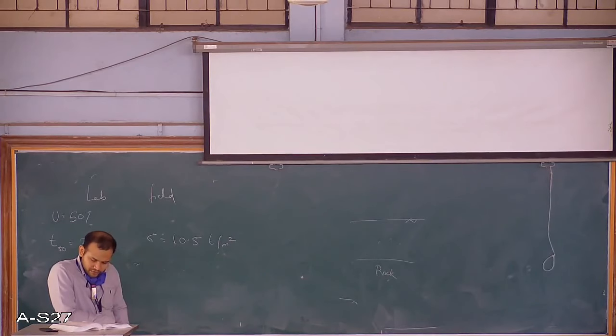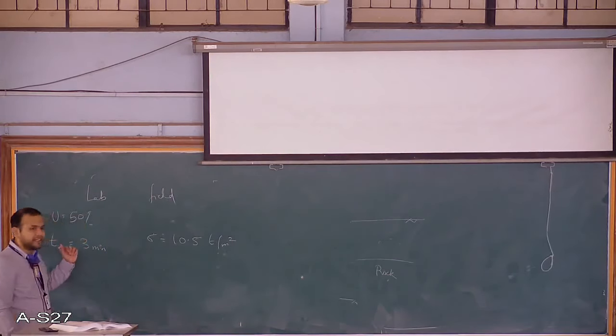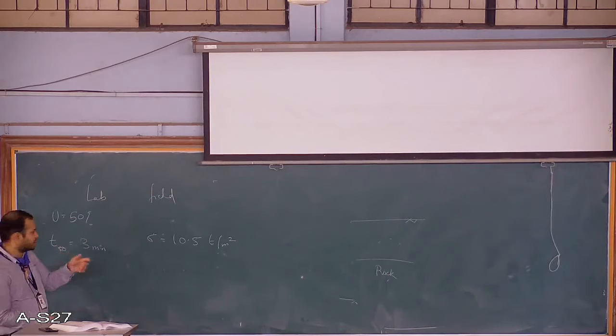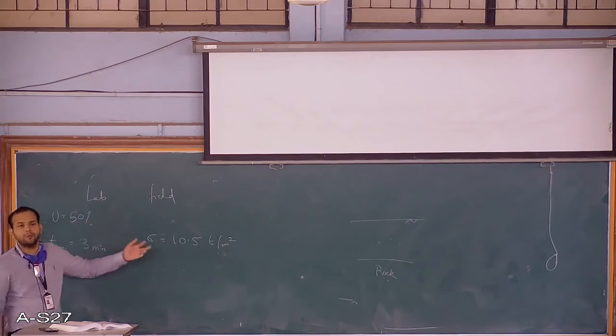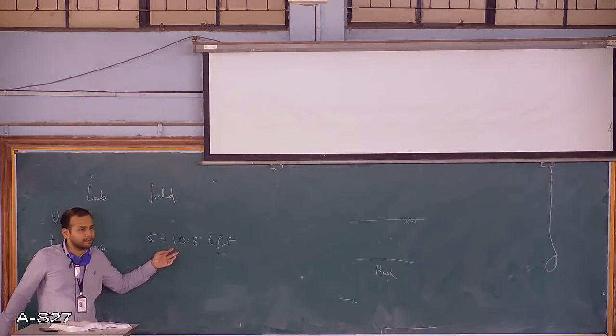Now here comes the question. Find the time required for 50% of the settlement in the field if the clay layer is 6 meters thick, which extends from the ground surface, and it is underlain by sand. So this is very important. Now they're talking about the field conditions. So in the lab, for 50% consolidation, it will take 3 minutes. So in the field, how much time will it take? And what is the drainage condition in the field? It may not always be the same, as I told you.